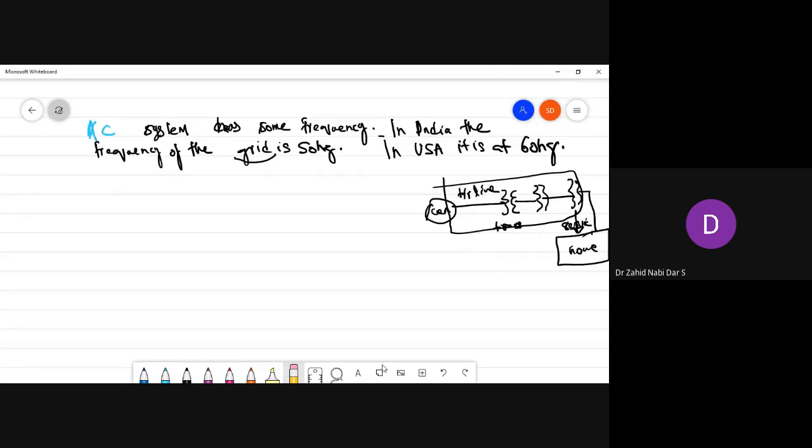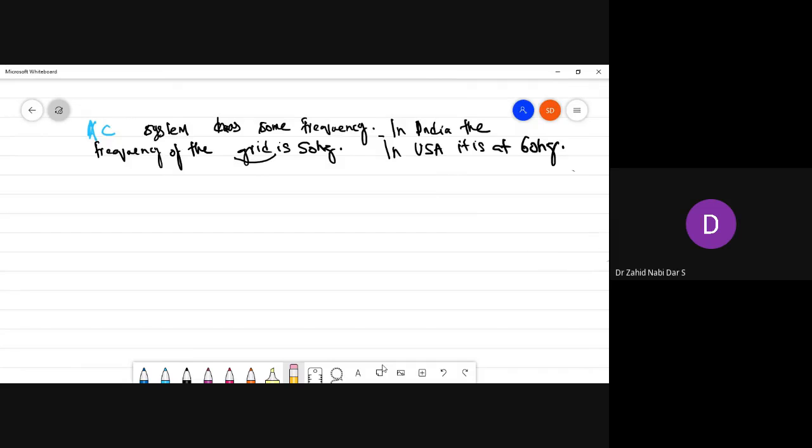So what we are interested in here is that in the USA it is 60 hertz, and here it is 50 hertz. When I'm talking about the frequency, now you tell me one thing. I showed you the DC quantity, like this. This was time, the constant current, with constant magnitude as well as direction. You can see there is constant magnitude and direction. This is my x-axis, this is my y-axis.